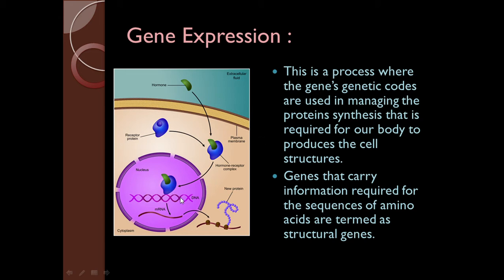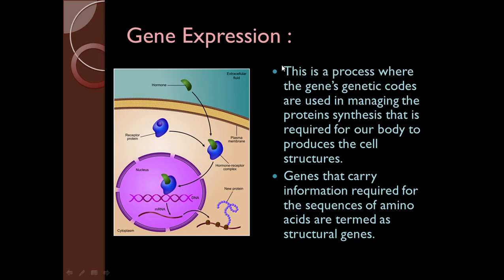Here you can see the DNA inside our cells. So here this process goes on. Genes that carry information required for the sequence of amino acids are termed structural genes. Hormones also play a very important role in this process.